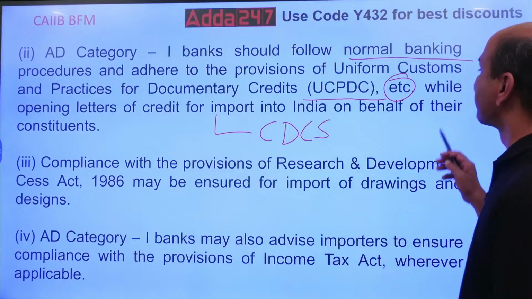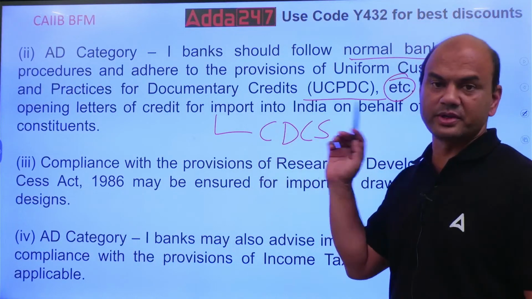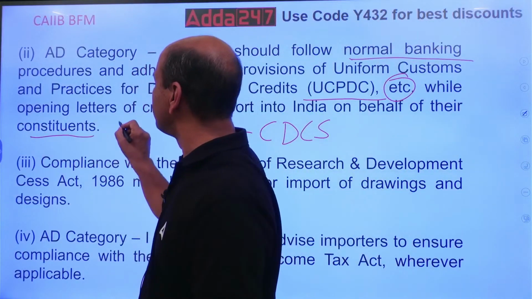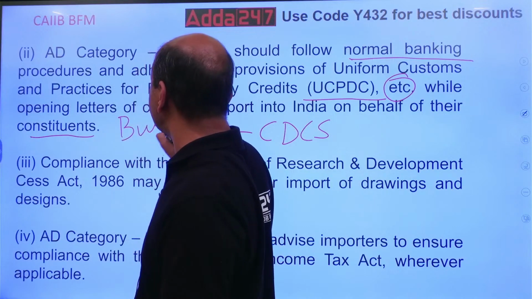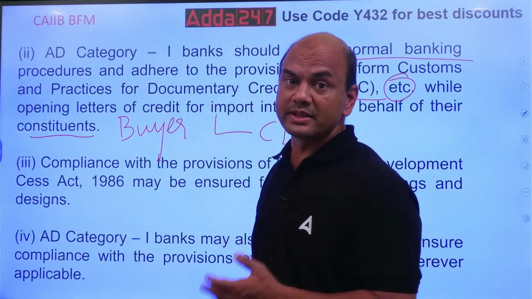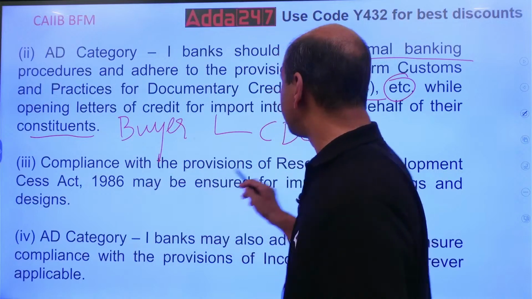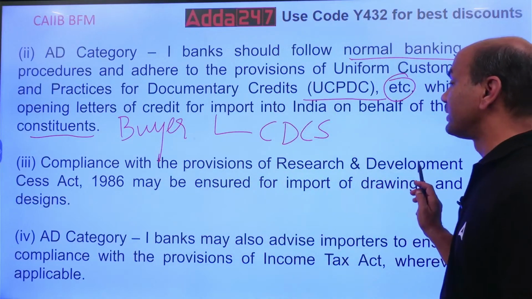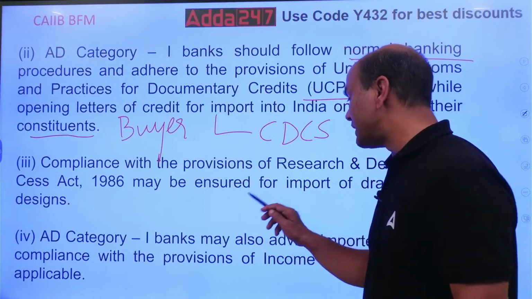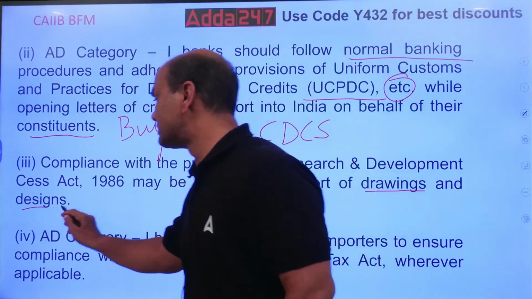So, while opening the LC for the import into India on behalf of their constituents. Constituents means your buyers. Here, LC is always opened. Constituent here is always the buyer or importer, because whenever you are opening the LC, you are opening it for the buyer, importer. Compliance with the provisions of Research and Development Cess Act 1986 may be ensured for import of drawings and designs.